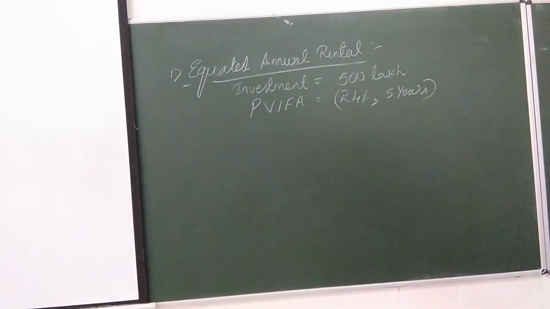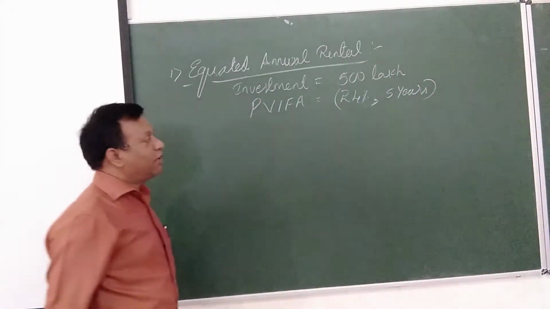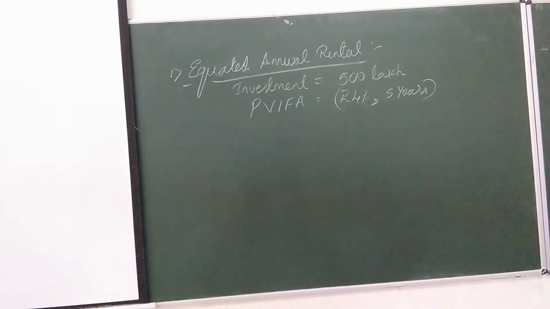Those who are online, okay. So now, first we are talking about the equated annual rental. Equated annual rental, you know how to calculate. What is the formula to calculate? We have discussed it several times, on the first problem itself.